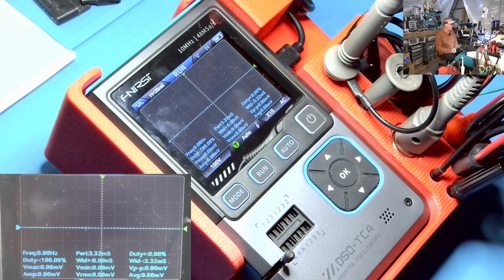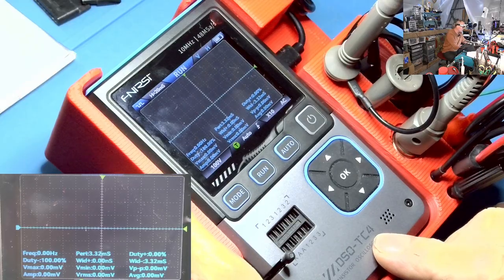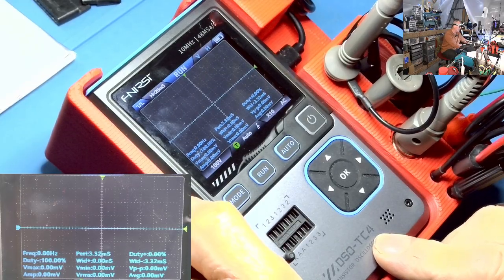Hello, this is Greg. I am working with my FNIRSI component tester, the DSC TC4. This is specifically to the oscilloscope menu.